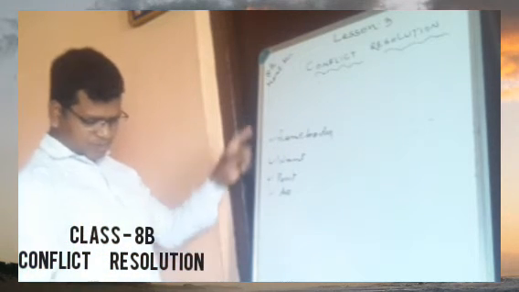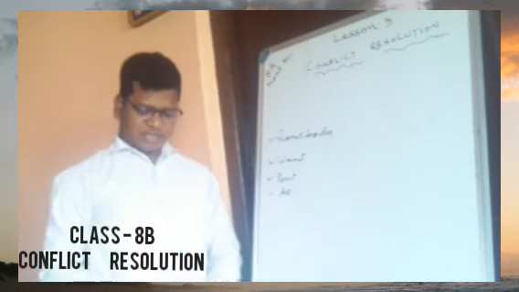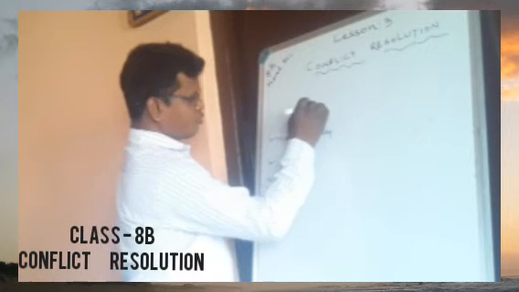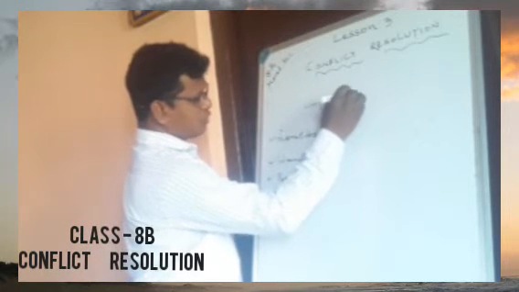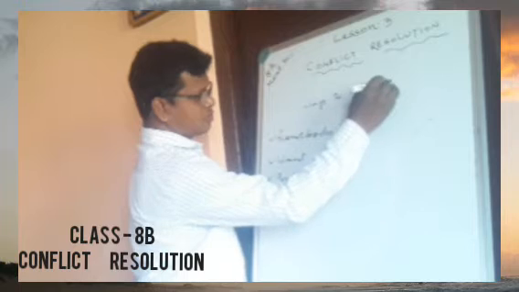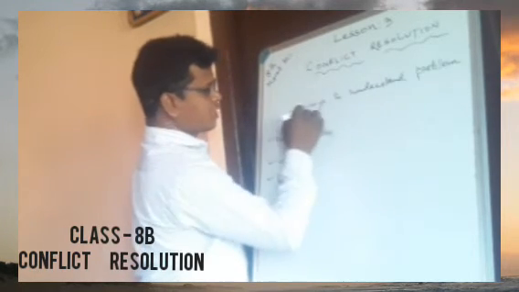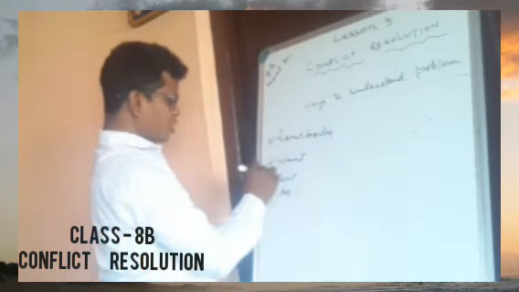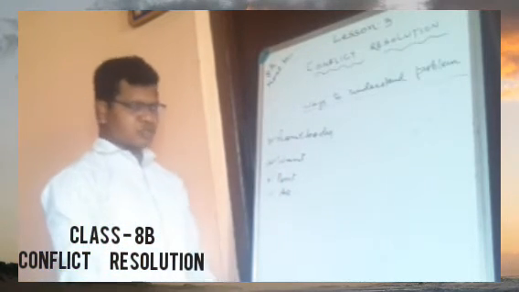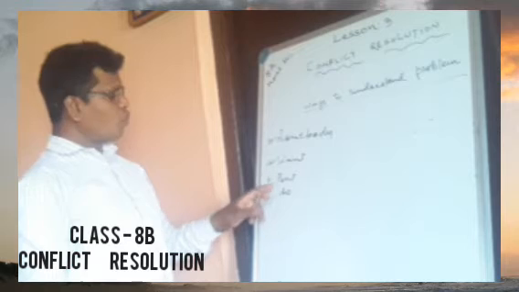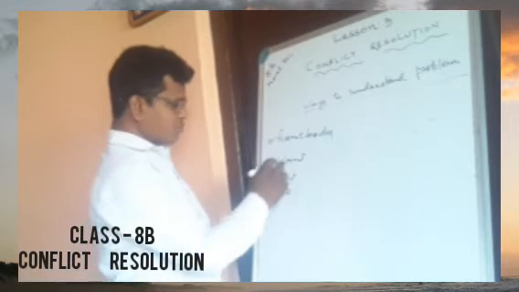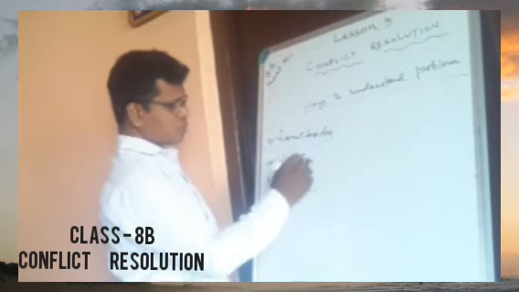It says this is a way to understand a problem. So how can we understand? There are 4 words which are highlighted here: somebody, want, but, and so.